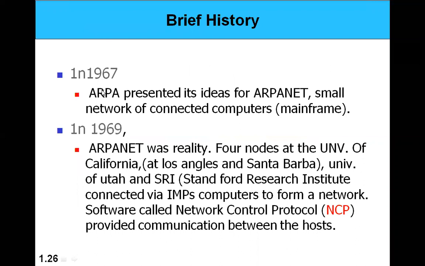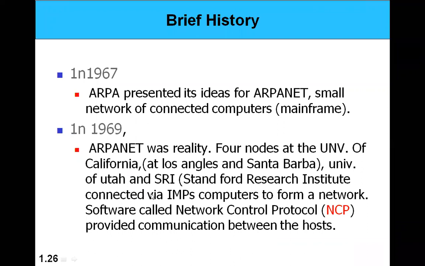And in 1967 they formed a small network, and in 1969 it became a reality. That reality was a 4-node network: University of California, University of Utah, Stanford University, and one more, the Defense Department. So these centers were interconnected.